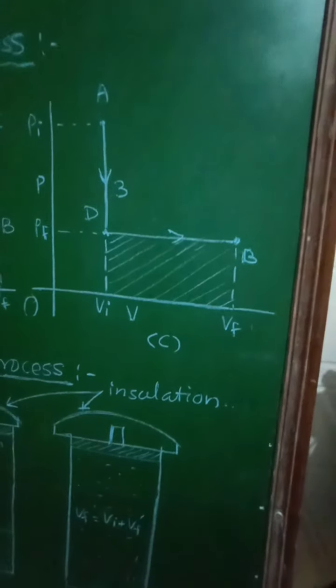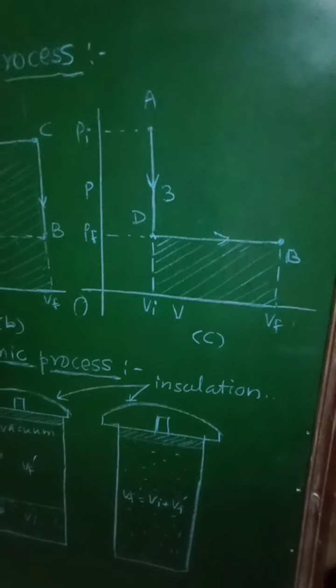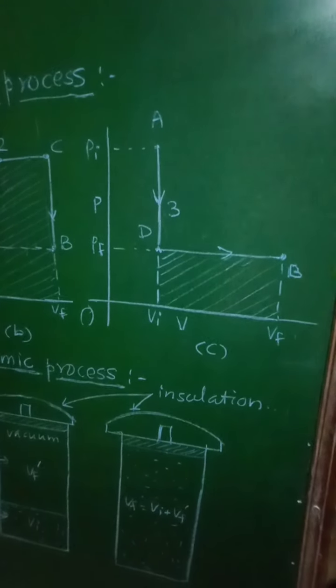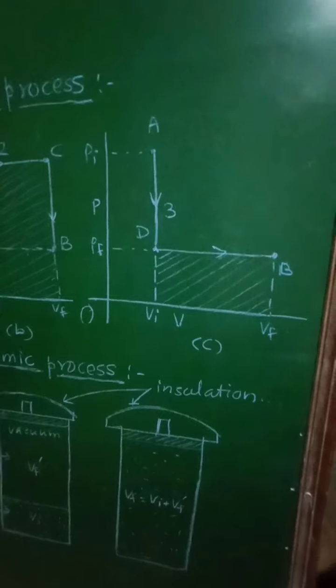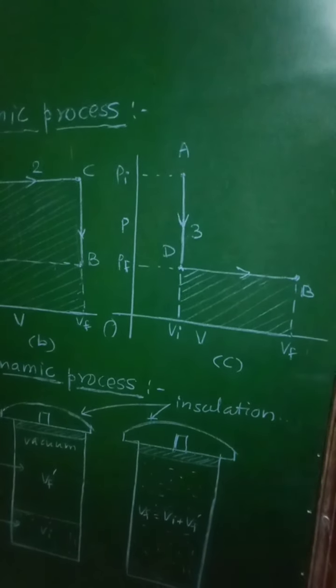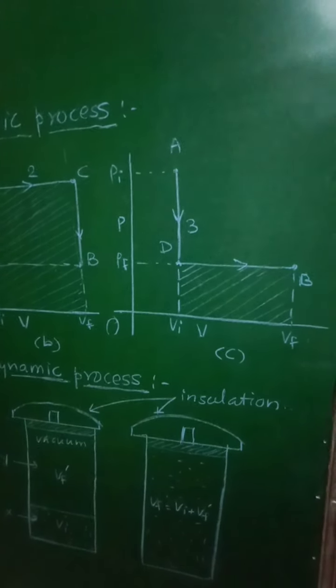If we observe all these three cases, then it is clear that the work done in all the cases will be different, but the initial state and the final state are the same.